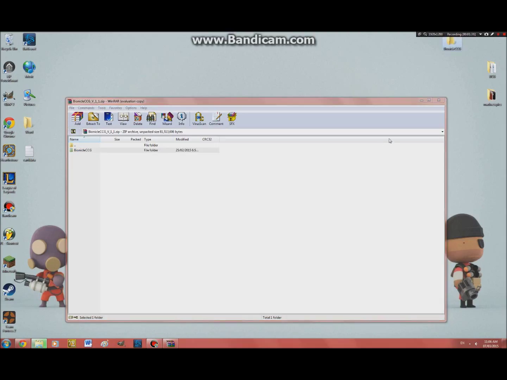And you're done. If you want to update Bionicle CCG, you delete the file you already have on your desktop and just follow these exact same steps to download the new update.